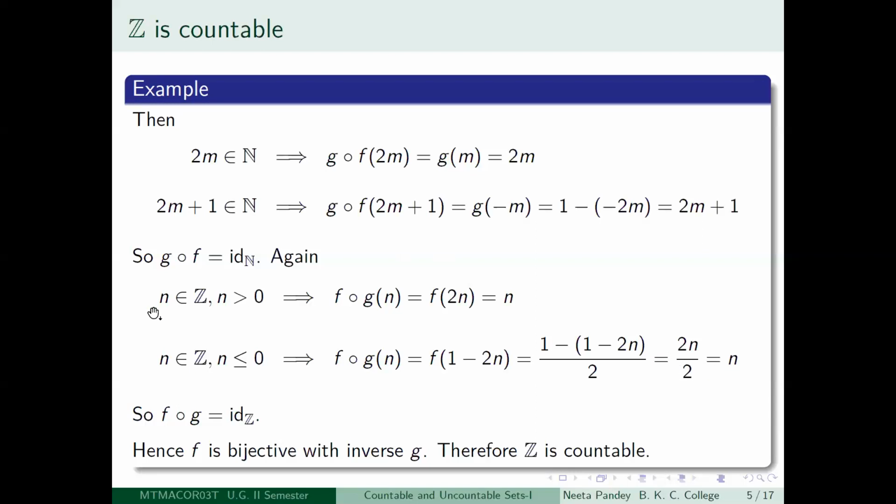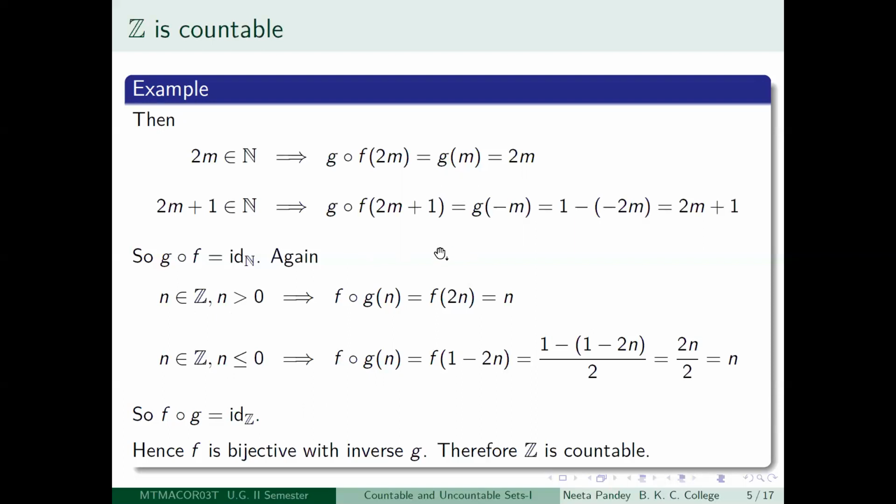So whatever be your integer n, whether it is a positive integer or a non-positive integer, it will map to itself by the map f composed G. So f composed G is going to be the identity mapping on Z. So therefore, what have you got?